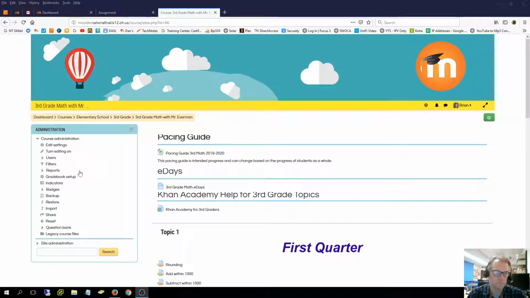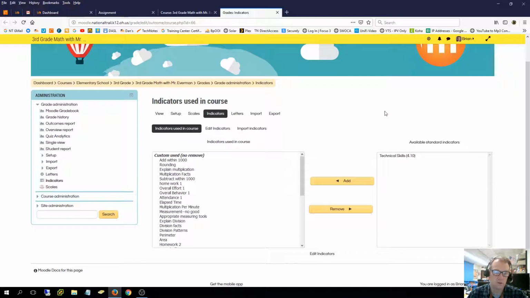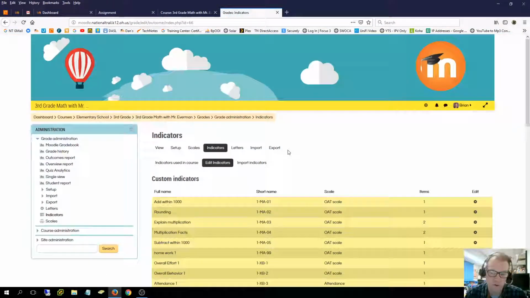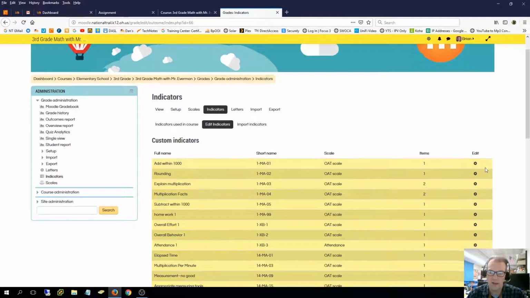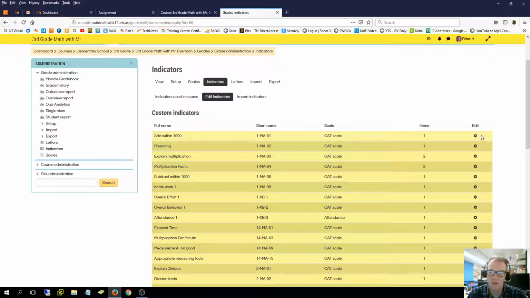Now, first of all, I'm in the grade book at indicators, and if I want to get rid of indicators that aren't being used at all, I do those under edit indicators. And right now you see that all the indicators in Mr. Everman's course are being used. If they weren't, this would be a 0 and there would be a trash can here. And if that was the case, I could just click on it, delete it, and that indicator would go away entirely and would no longer be in the course. And I think that's what Miss Niss was talking about.